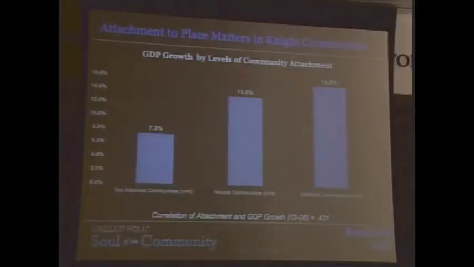This graph actually shows all the night communities and shows a graphical depiction in which the more attached communities, so these are communities that have been deemed to fall into a category of highly attached, where a high percentage of residents are attached to the community, there's higher GDP growth in that community. And then as attachment goes down, you see lower GDP growth.